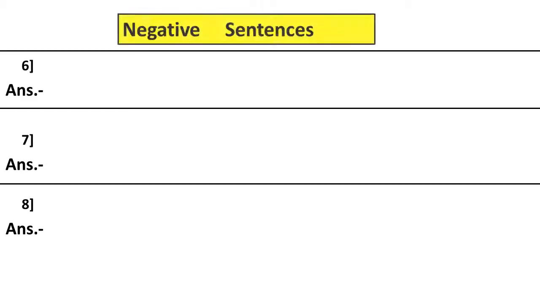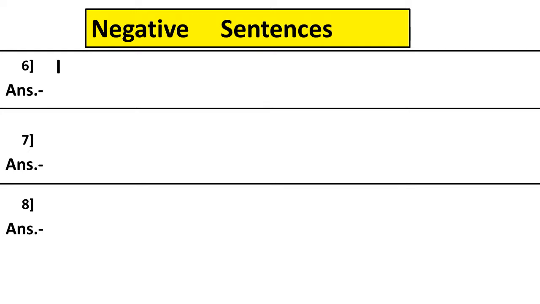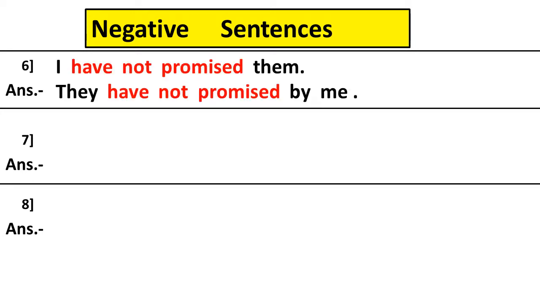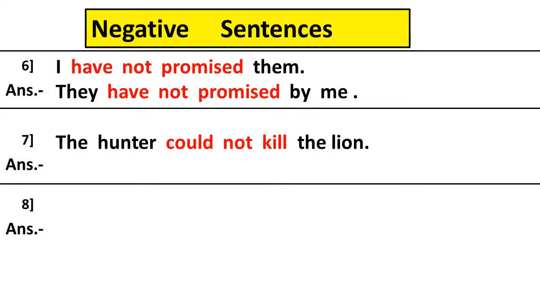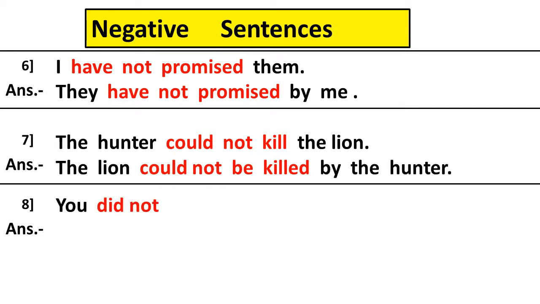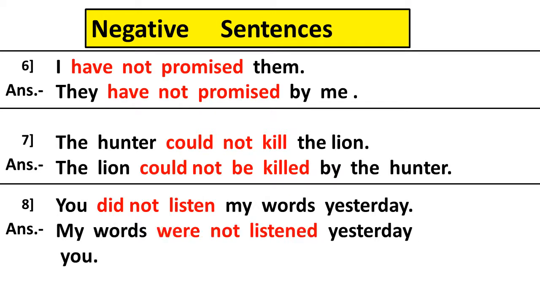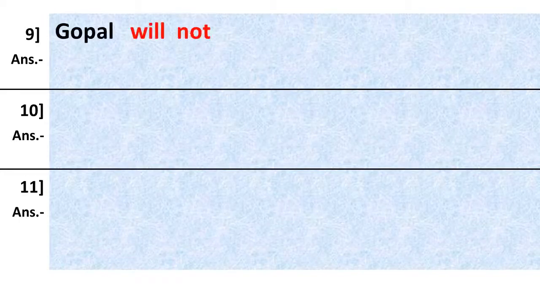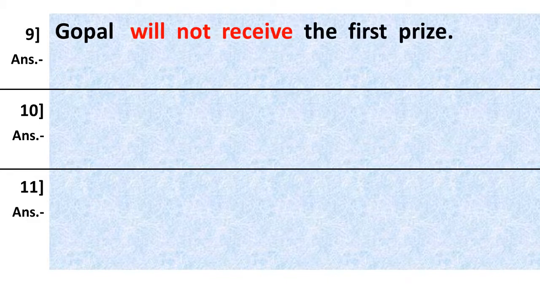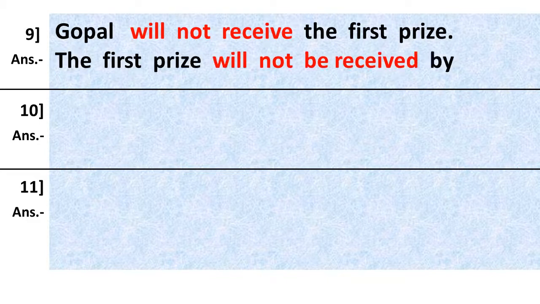Negative sentences. I have not promised them. They have not been promised by me. The hunter could not kill the lion. The lion could not be killed by the hunter. You did not listen to my words yesterday. My words were not listened to yesterday by you. Gopal will not receive the first prize. The first prize will not be received by Gopal.